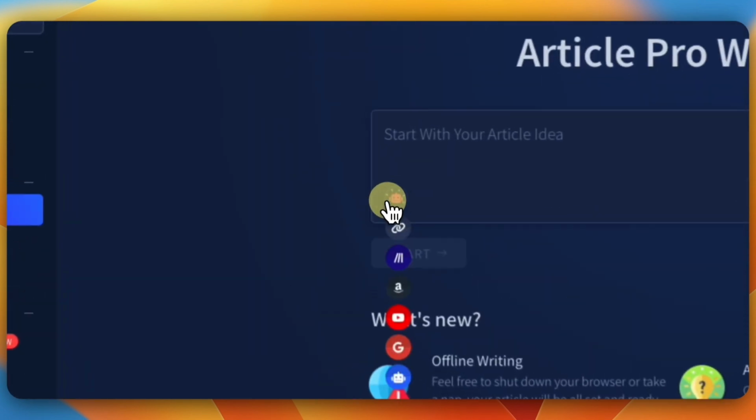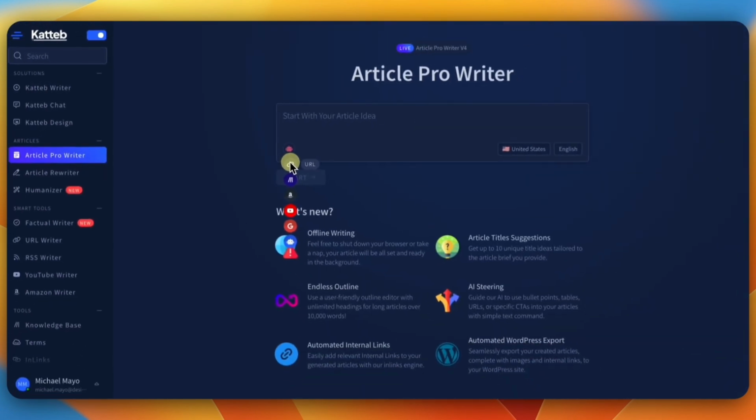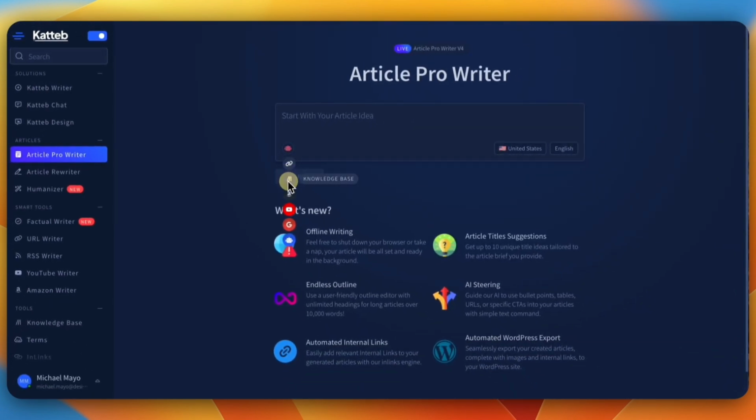In this, you can actually add a link to get some data from the link. You can add your knowledge base, which is the one I told you that you can build up and get some information from. So if you're using your knowledge base, you can do that. You can add an Amazon link here. You can do a YouTube video. You can add from the internet, and you have default AI.